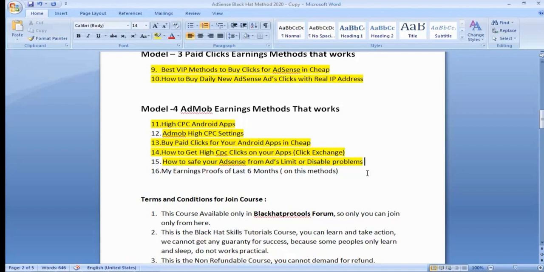Go to Picoworkers, run a campaign, download this application, install it, write a 25-word review and give a 5-star rating to my app, and get a minimum of 25 reviews and ratings. If you get these from Picoworkers, your application will grow on Play Store.